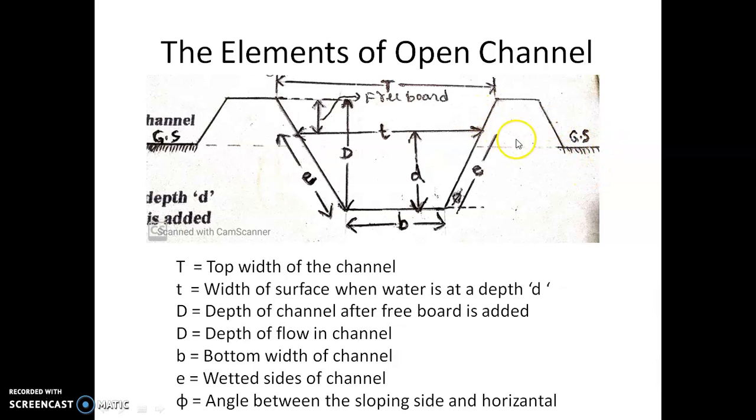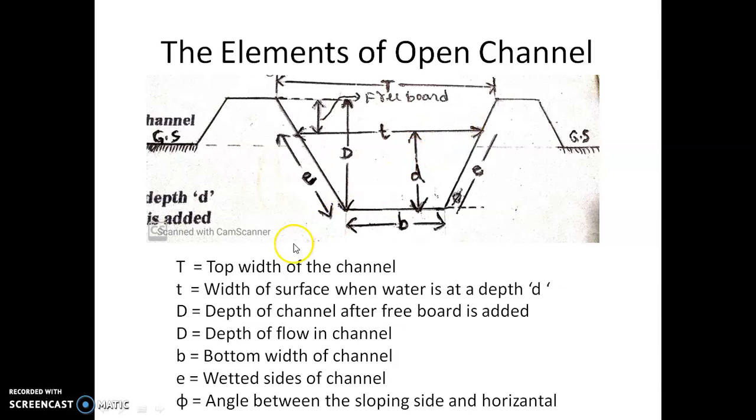A bund is formed to prevent overtopping. Basically, this T is the top width of the channel, from one beginning of the left bund to the beginning of the right bund.